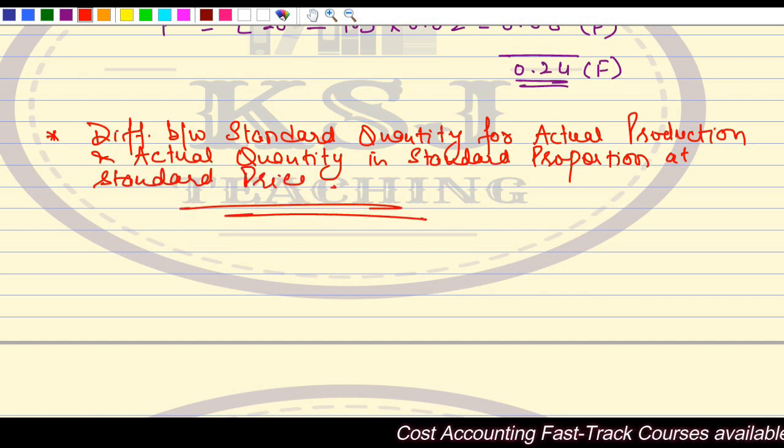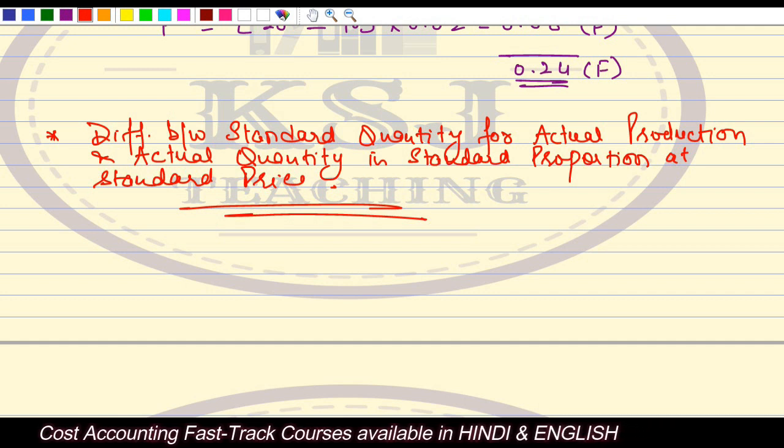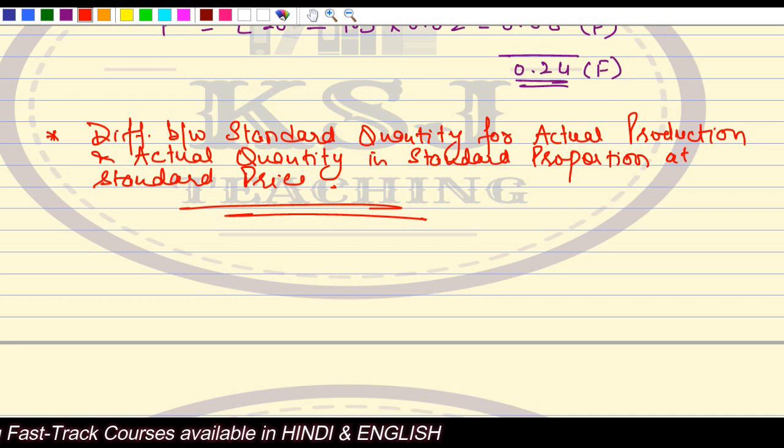Right? So this is the cut short of this direct material yield variance. I hope this is clear. Direct material yield variance is clear.